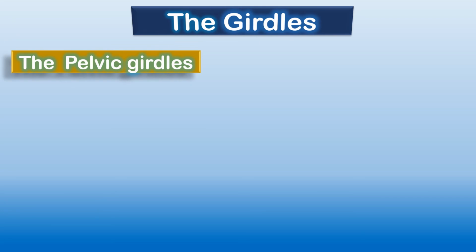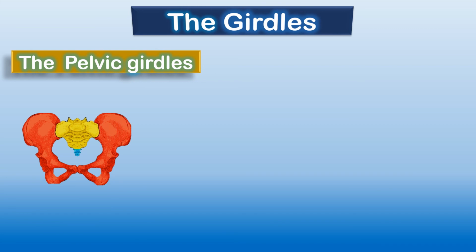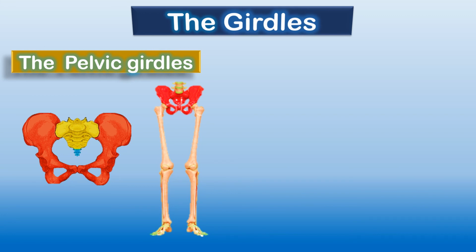Now, after the limbs, the girdles. The girdles are a very important part of our skeletal system. Let's talk first about the pelvic girdle. What is the pelvic girdle? Let's make it simple to understand. Hip bone. Now it is clear. The hip bone is known as the pelvic girdle. Why is it important? Because our legs are attached to the pelvic girdle. You can see here, children, this part. From here, our legs are attached to the hip bones. We can say hip girdle or pelvic girdle.